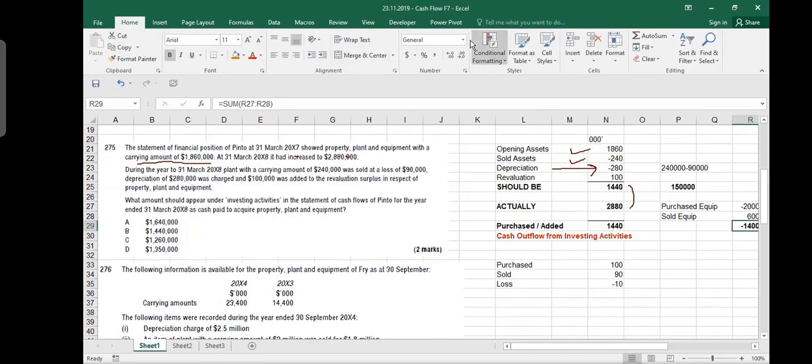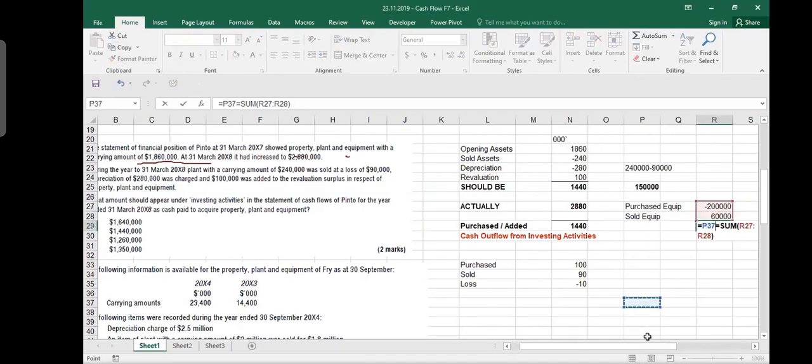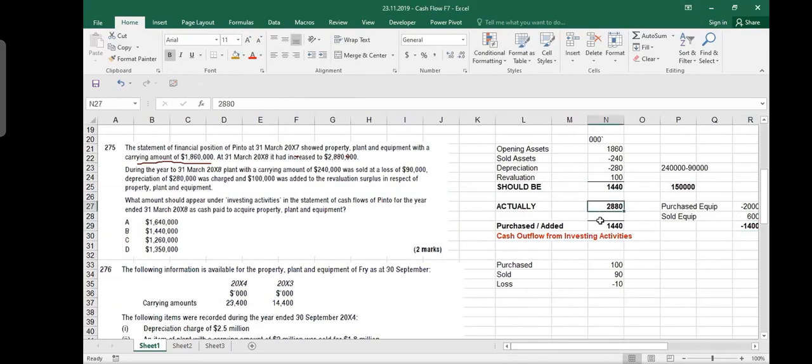So we said that our opening balance is how much? So the opening balance of the asset was this. Then we depreciated them. We said our book value should have been this much. And if the book value is 1440, but the actual value is more, the difference is what we increased. And if we increased, that is investing. So we actually concluded the result in the indirect form because we were not given the complete data. I mean, this is what we had to find out.